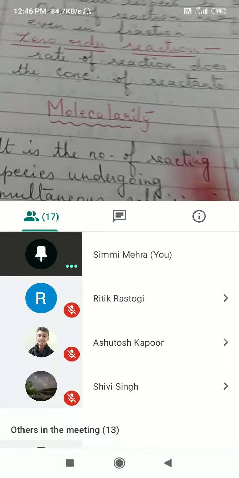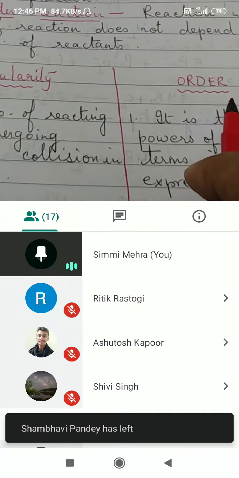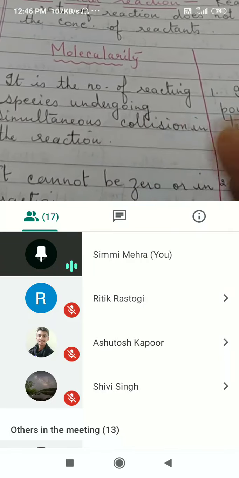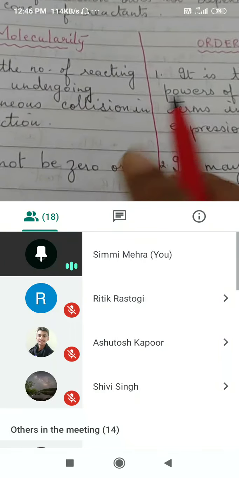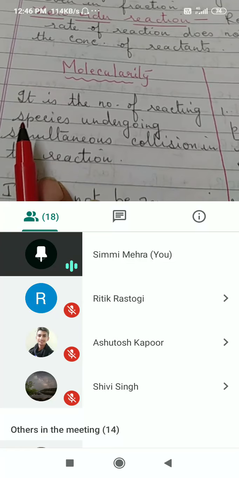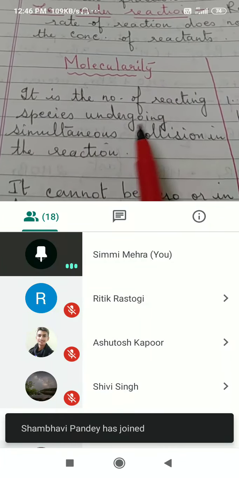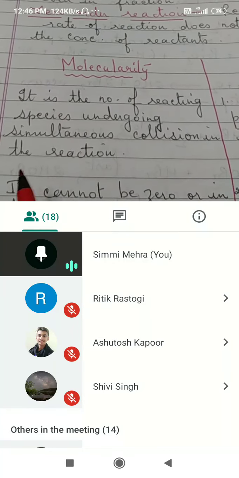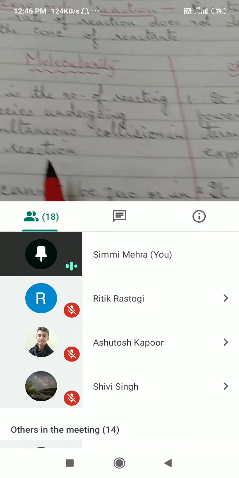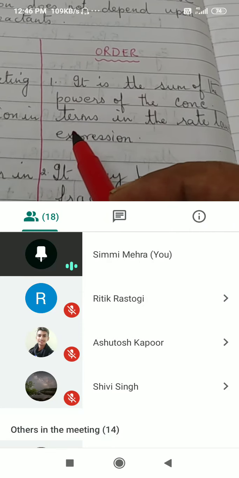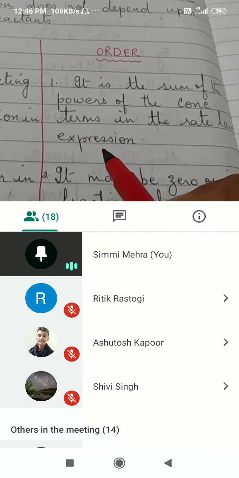All right. What is the difference between molecularity and order? This is very often asked. Give two differences between molecularity and order. The first difference is always the definition. Molecularity is the number of reacting species undergoing simultaneous collision in the reaction. What is order? It is the sum of the powers of the concentration terms in the rate law expression.